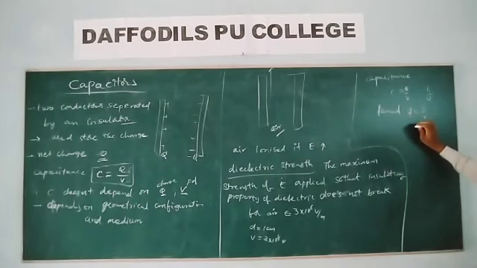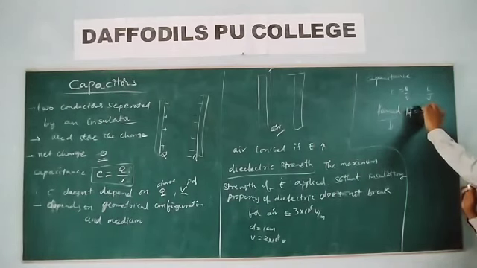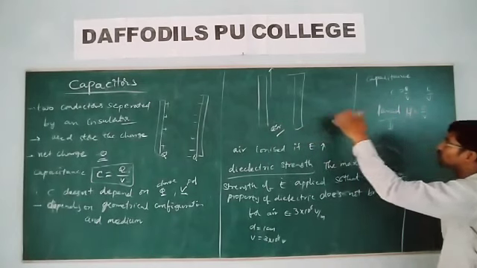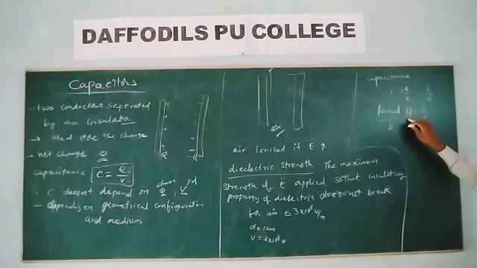Farad is the name of a scientist. When you write it as a name, the symbol is what here? 1 farad. But remember, 1 farad is 1 coulomb for 1 volt. So what do you mean by 1 farad? If 1 coulomb of charge on the plates of the capacitor produces 1 volt potential difference, then the capacitance of the capacitor is said to be 1 farad.